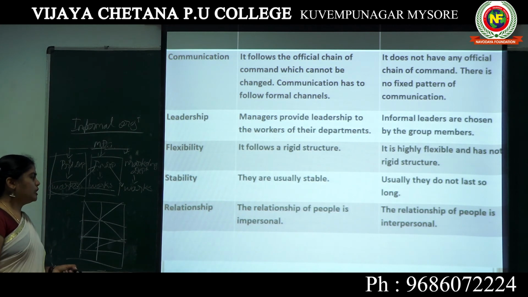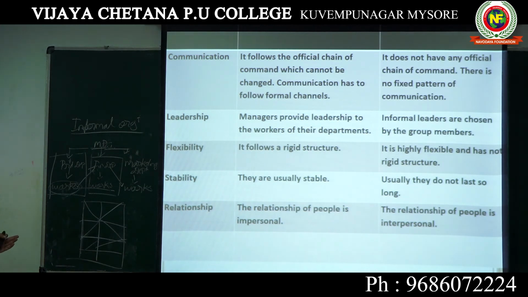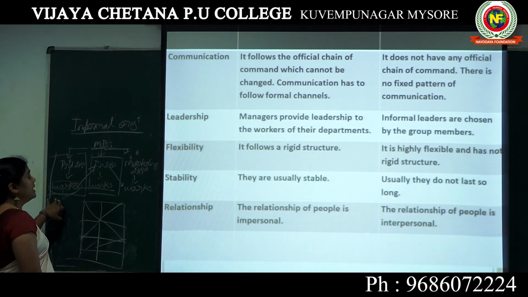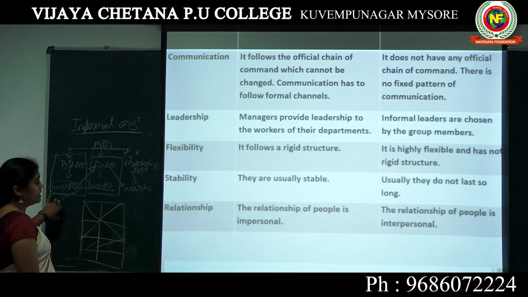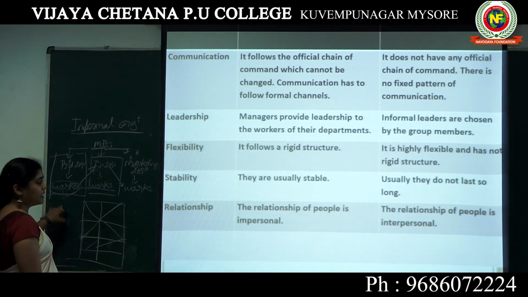The next one, on the basis of relationship. In a formal organization, the relationship of people is impersonal, because there are no chances of interpersonal communication from one department to another or from one worker to another.